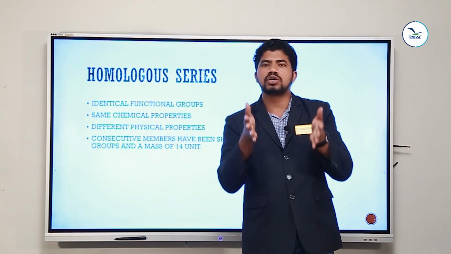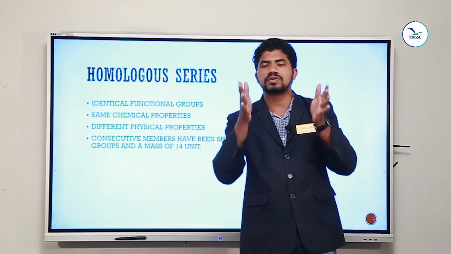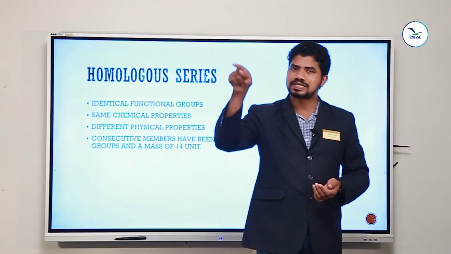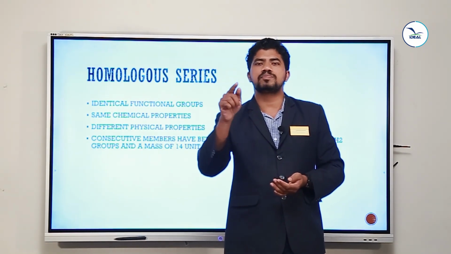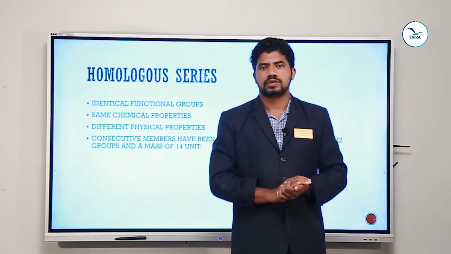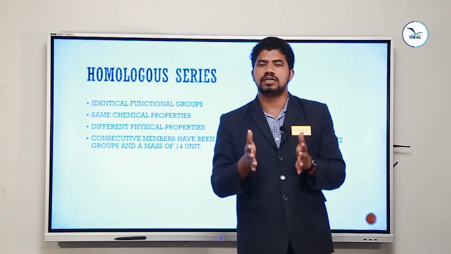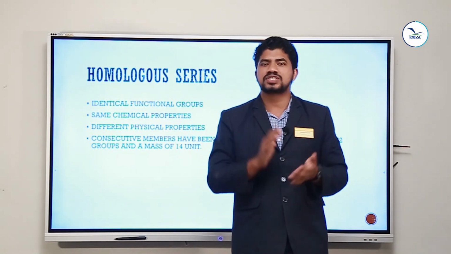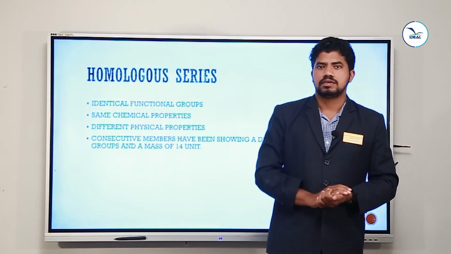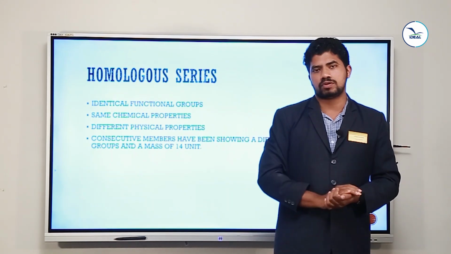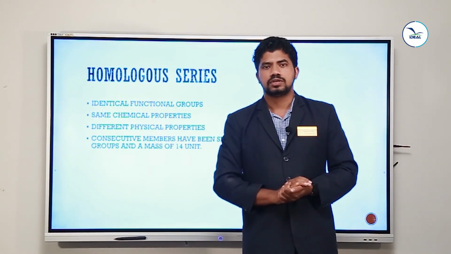If you have alcohol, the functional group is OH. If you have carboxylic acid, the functional group is COOH. If you have aldehyde, the functional group is CHO. So many organic compounds are present in this world. They have various functional groups. What about homologous series? It is a series of organic compounds.